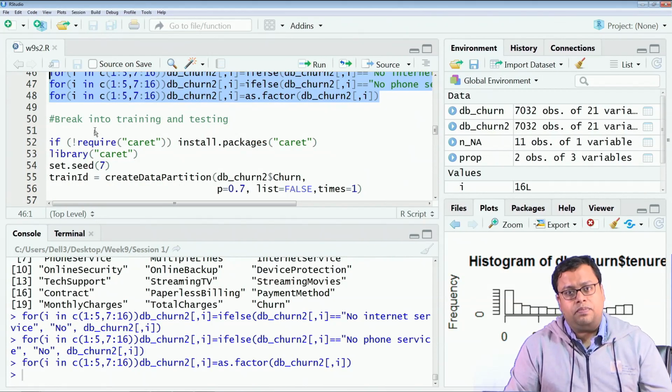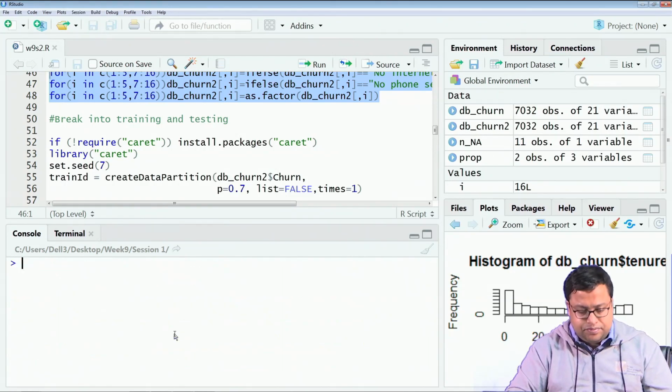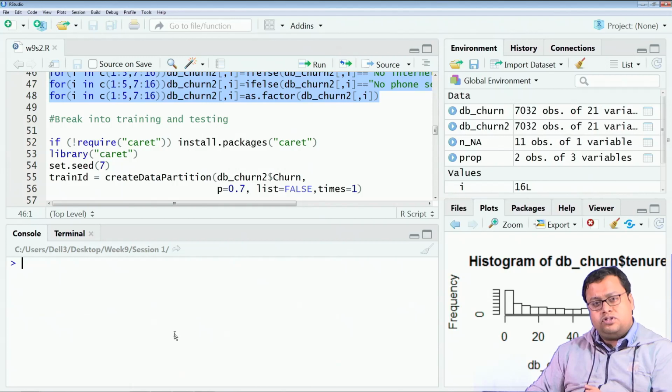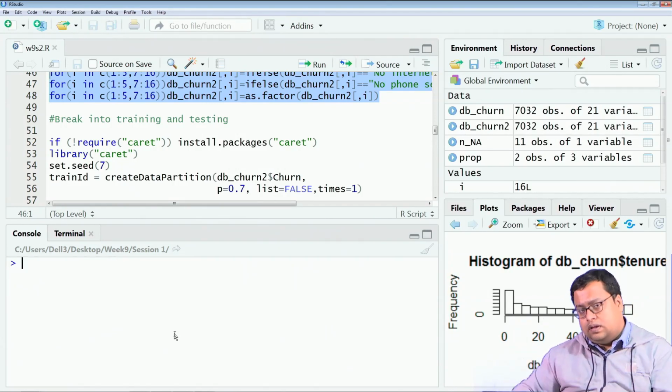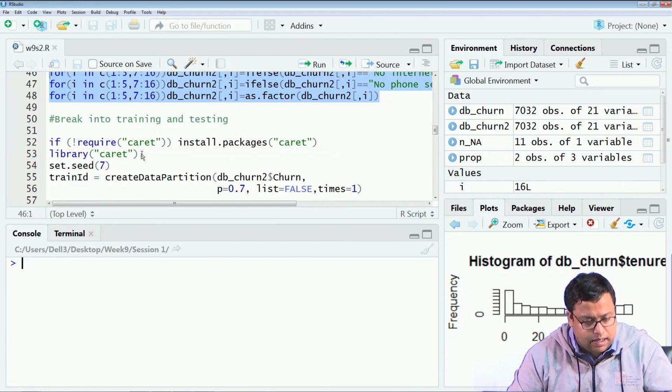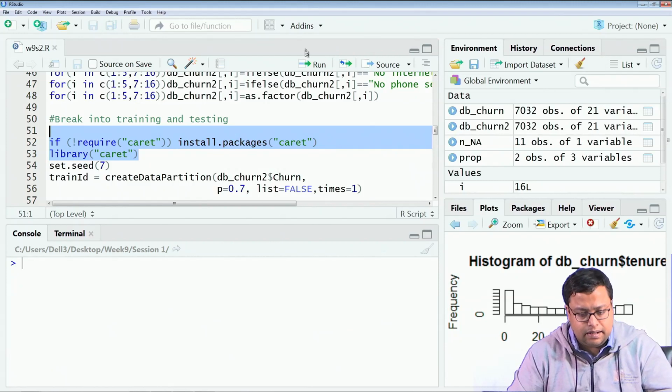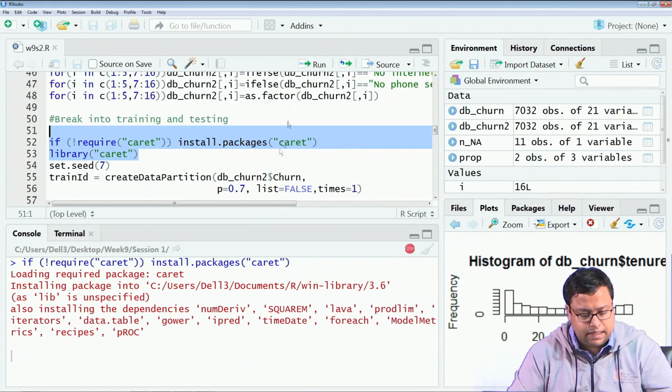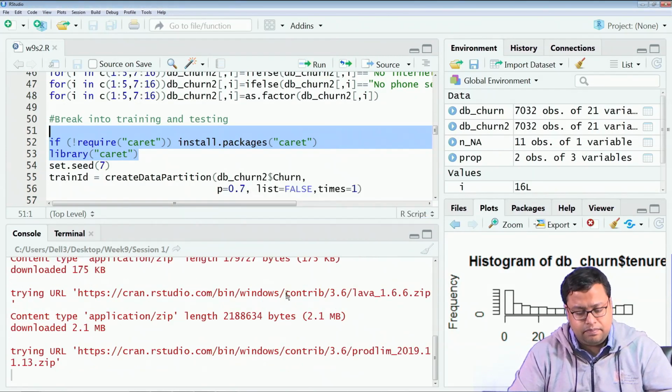Now, my job is to predict. So, that is why I will be creating training and testing data. If your job was to explain, you would have used only the whole data, no training data, no testing data. I will require a library called caret, I am calling it, it is getting installed, it will take 1 minute.